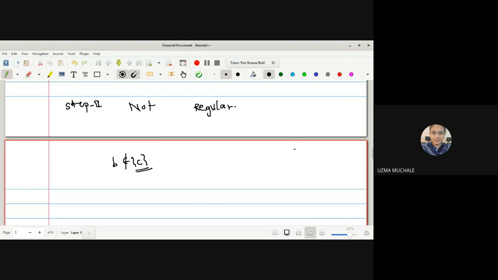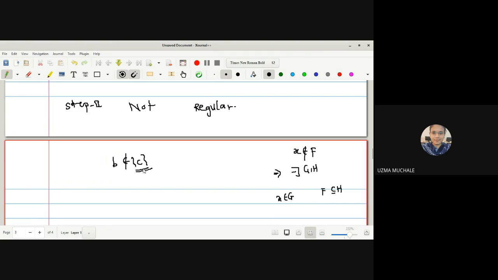What is the definition of a regular space? We have a closed set which does not contain the point, and if we are able to find two disjoint open sets such that one contains the point X and another contains the closed set F. So if you remember the definition of a regular space, we can go, right?